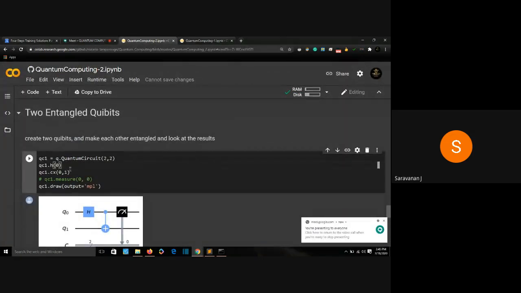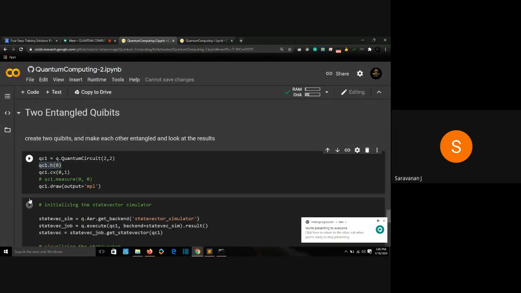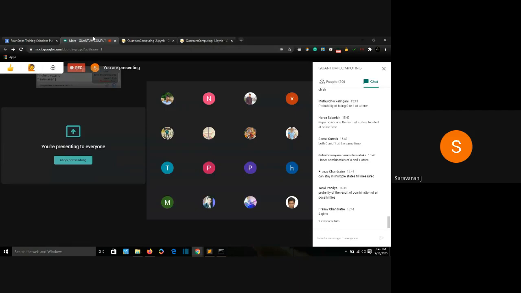Then I'm applying my Hadamard gate to my 0th qubit and a controlled NOT gate to my first qubit. What is a controlled NOT gate? Does anyone remember what is a controlled NOT gate? CX. What is a CX gate? Can anyone give me an explanation? What is a control NOT gate? Doesn't anyone remember? Mod 2 gate.